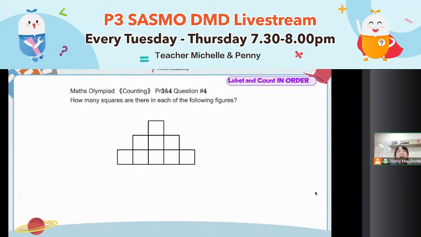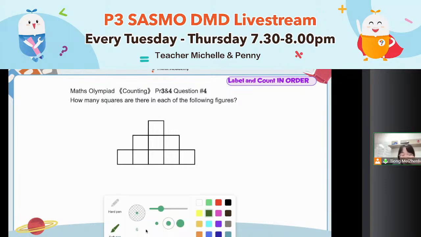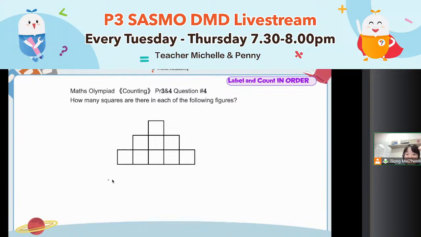Now let's look at this kind of question. It's not a regular 3 by 3 asking you how many squares inside. It's an irregular shape. So again, the method won't change. You label, you count it 1 by 1. So here, how many 1 by 1 squares? You label 1, 2, 3, 4, 5, 6, 7, 8, 9. You have 9. Do you have any larger square? Yes, you have. So where is it?